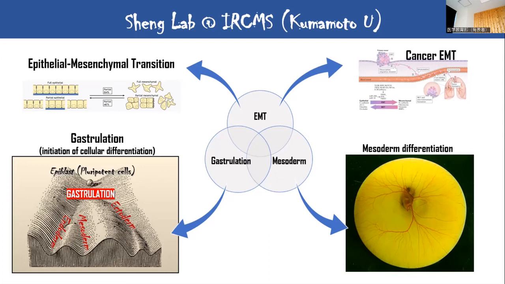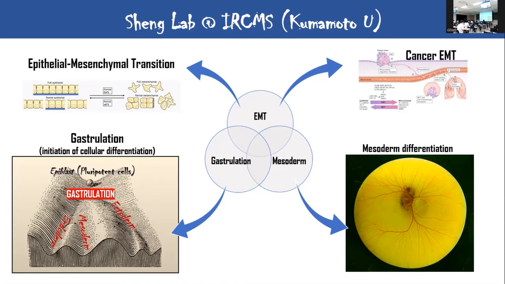In the adult, our body is also compartmentalized with lots of tissues. For example, skin is epithelium, mammary gland is epithelium, kidney structure is epithelium, the gastrointestinal organs are epithelial. But something goes wrong and actually causes cancer. So defects in epithelial to mesenchymal transition cause cancer in the adult state.